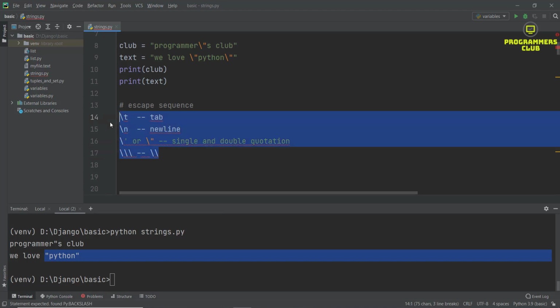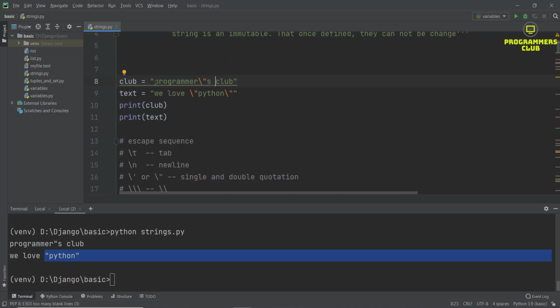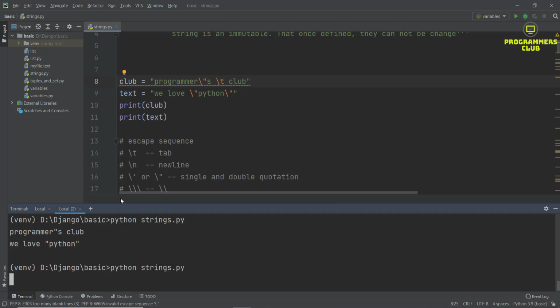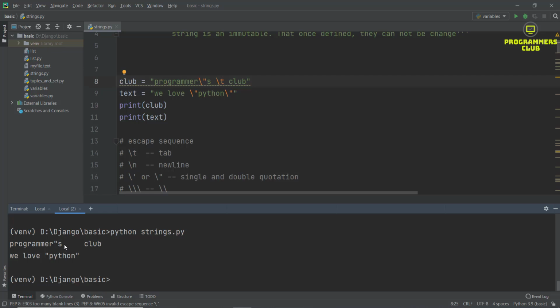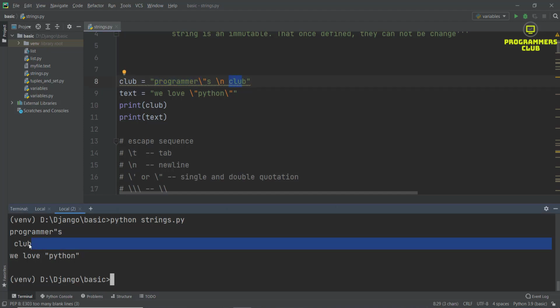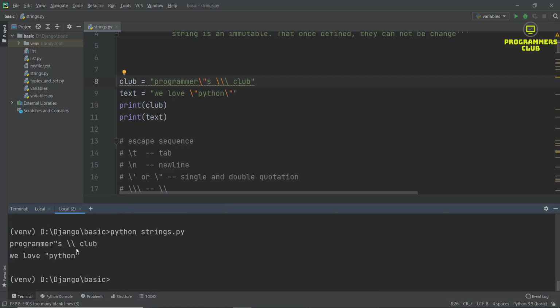Now I want to comment out that, and now I need a tab between two words. Here I say \t and run it once again, and I can see a tab space here. If I need a new line between these two words, then I can see it creates a new line. If I need a double backslash, I say double backslash here. Now I hope you understand Python escape sequences.